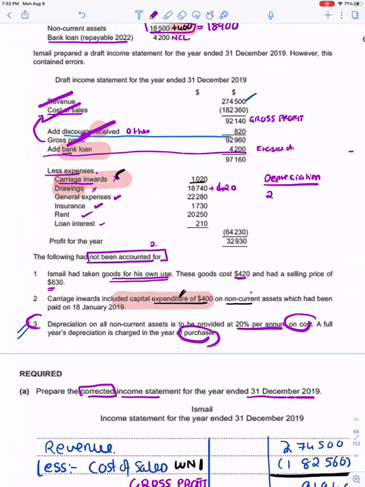It is 20% on cost. What is the cost of the asset? 18,500 plus 400 of the capital expenditure, so it becomes 20% of 18,900. So the depreciation is 3780, which would be recorded as an expense.